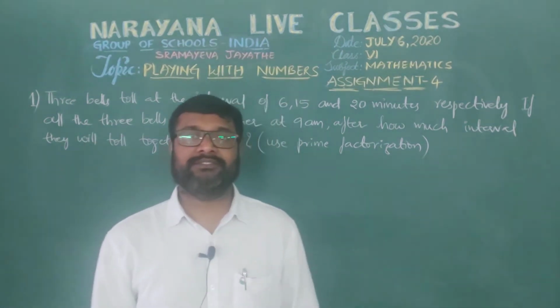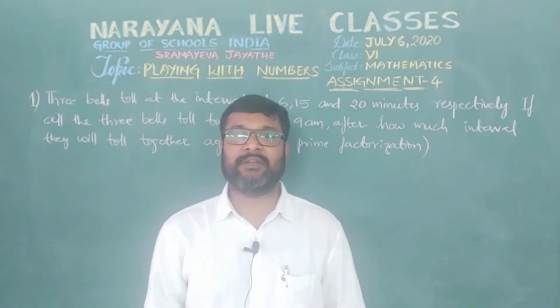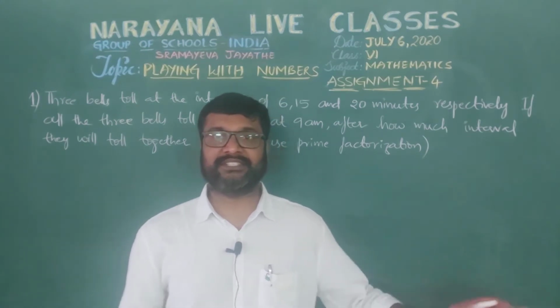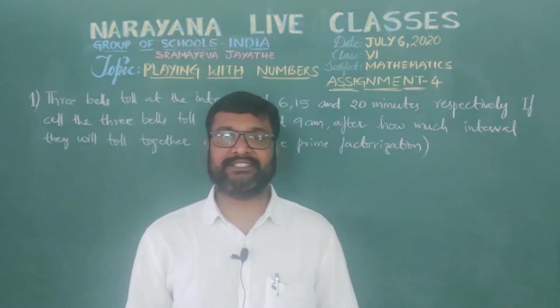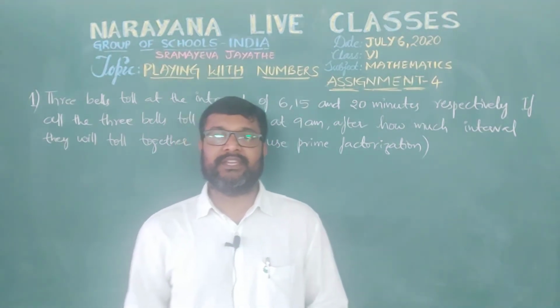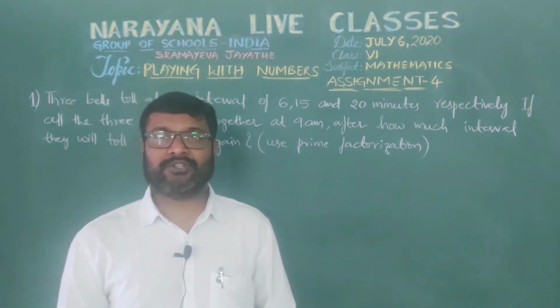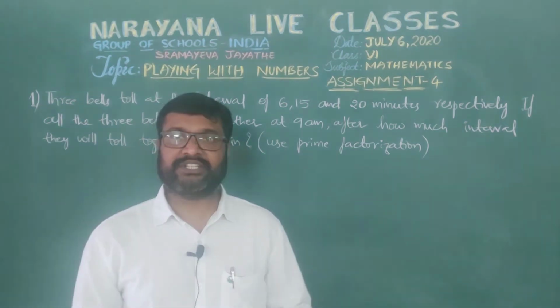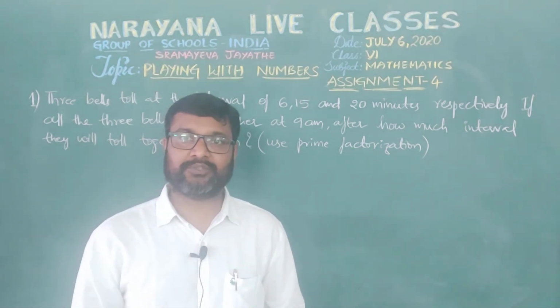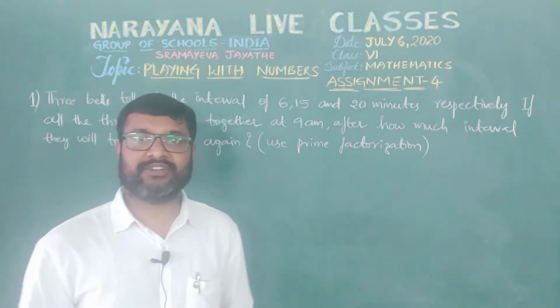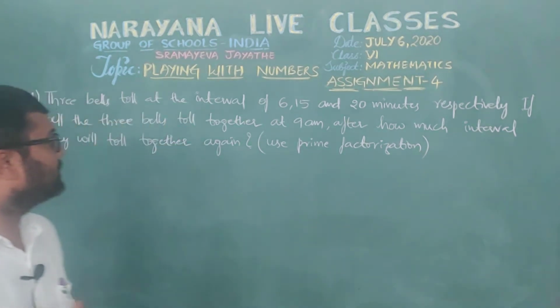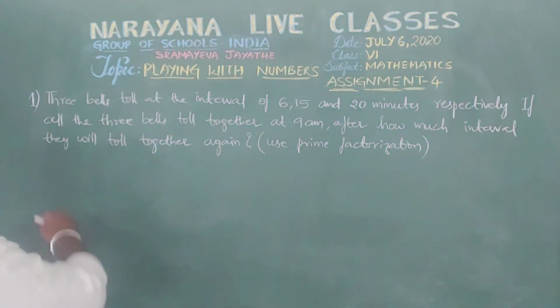Today we have assignment 4 on playing with numbers for 6th class dated July 6th, 2020. In this assignment we have 4 questions, 2 theoretical questions and 2 objective type questions. So here is the first question on the board. So let's see this question.